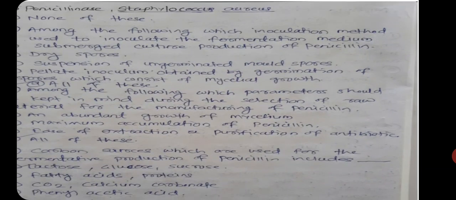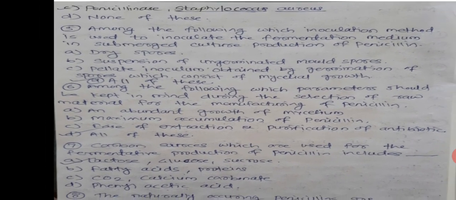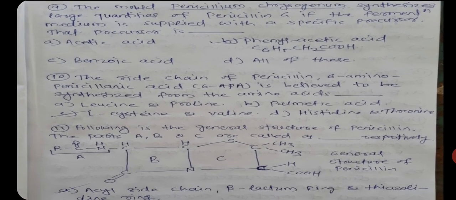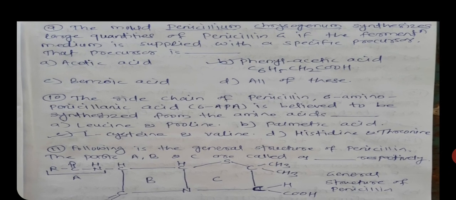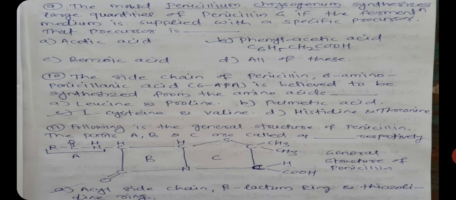See question number 9. The mold Penicillium chrysogenum synthesizes large quantities of penicillin G if the fermentation medium is supplied with a specific precursor, and that precursor is. Now the question is here that if we supply the fermentation medium with a specific precursor, then there is a maximum yield of that penicillin antibiotic, or that penicillin G occurs.